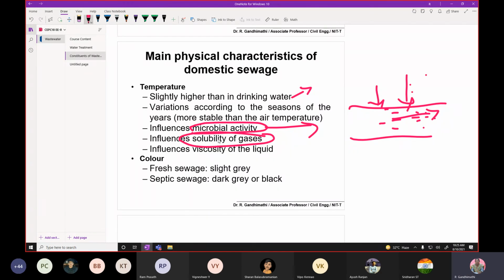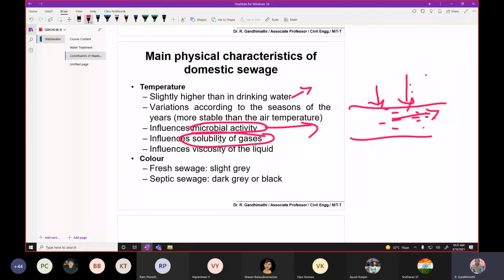Therefore, the water may not receive a high amount of dissolved oxygen. So temperature has both positive and negative effects: microbial activity is influenced, but the solubility of gases is affected.